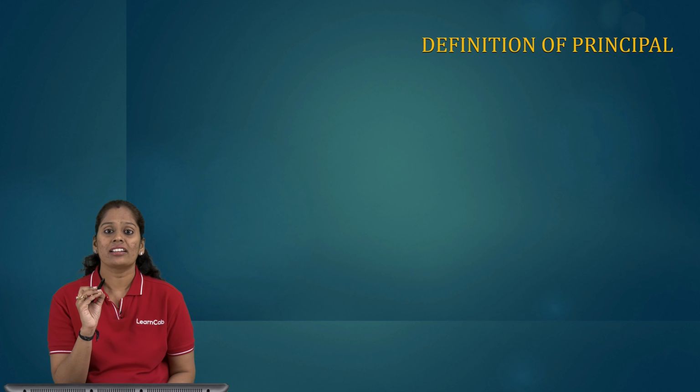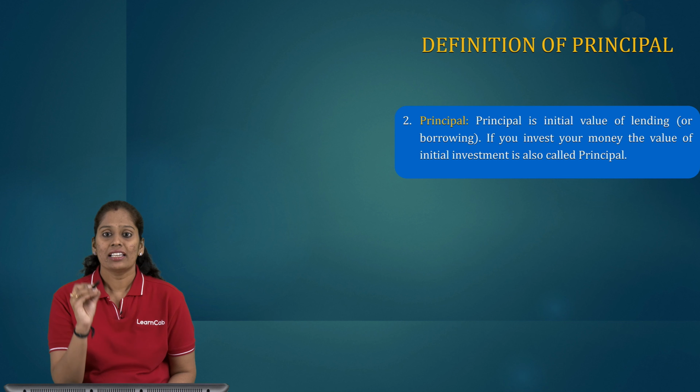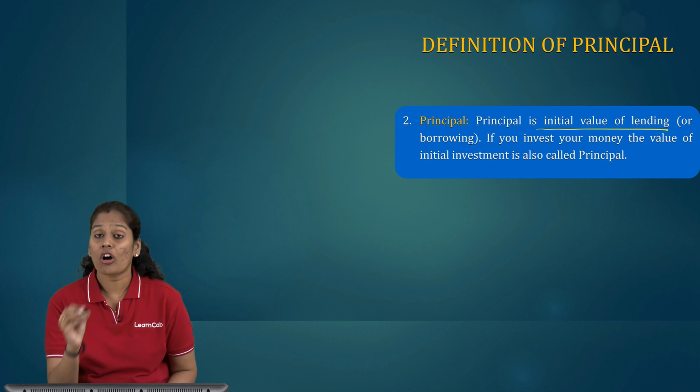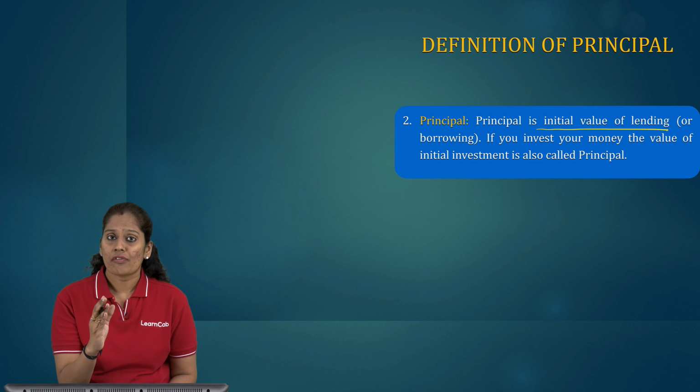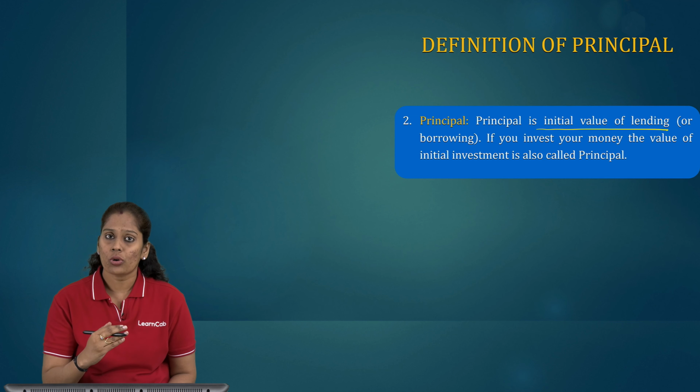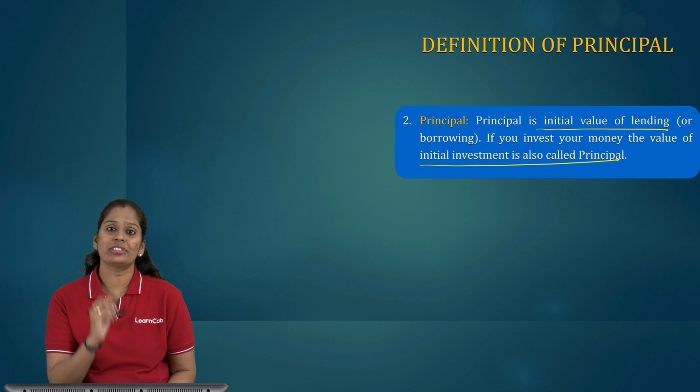So let us understand the definition of principal. What is principal amount? Principal is the initial value of lending or borrowing. If you invest your money, the value of the initial investment is also called principal. I'll repeat. Principal is the initial value of lending or borrowing. If you invest your money, the value of the initial investment is also called principal.